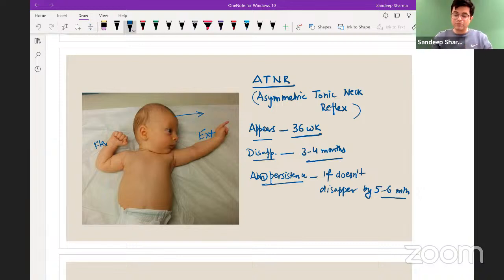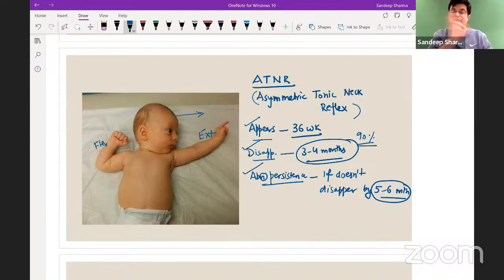Normally, in most patients, when does it disappear? Standard pediatric neurology textbooks say in 90% of patients it disappears by 3 to 4 months. In another 8 to 9% of patients it disappears by 5 to 6 months. So patients in whom it is persisting beyond 6 months will always be considered atypical. So this is the key point about ATNR. Appearance or disappearance is asked in the exam. Abnormal persistence is different from the normal time of disappearance, right?